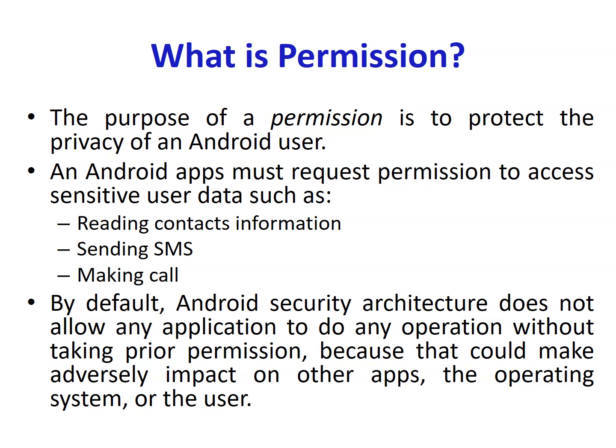So an Android app must request permission to access sensitive data, like reading contact information, sending SMS, or making a call. Because the architecture of Android is based on Linux.